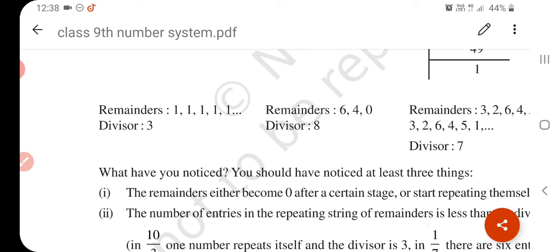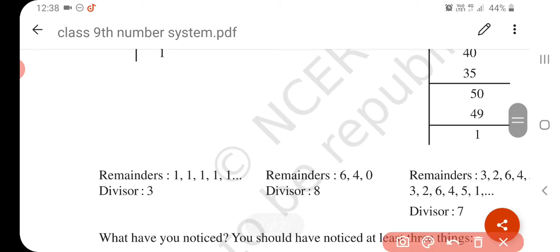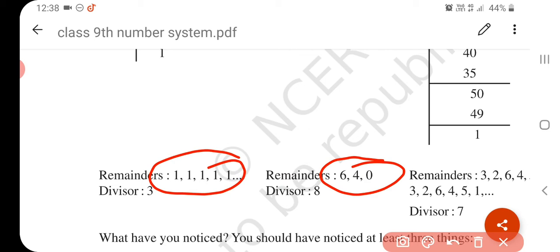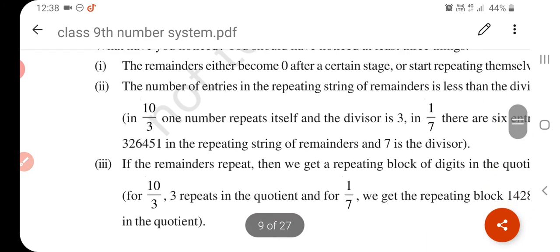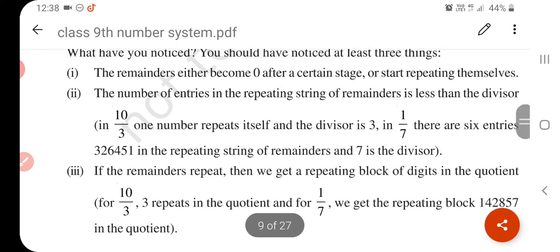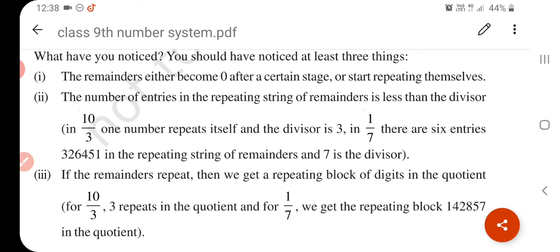First, the remainder either becomes 0 after a certain stage or starts repeating itself. In the second example the remainder becomes 0 after a short time. Here the remainder stays the same: however many times you divide, the remainder left is 1. Here the remainder repeats itself, 3264 again 3264, after some time it repeats itself. So in this type of question, the number of entries in the repeating string of remainders is less than the divisor.